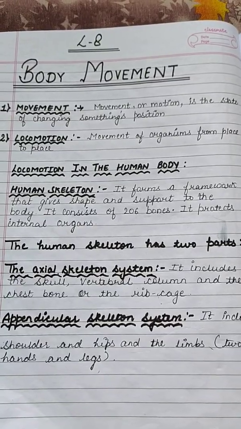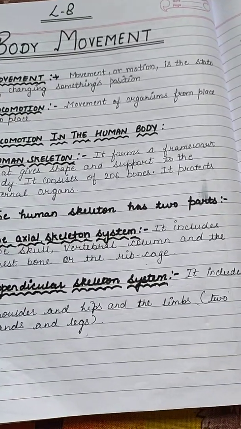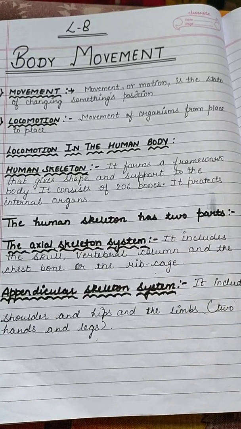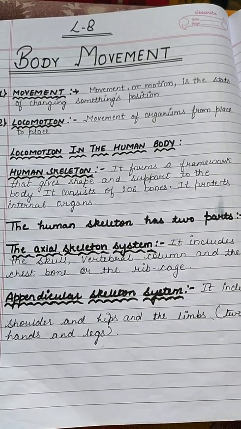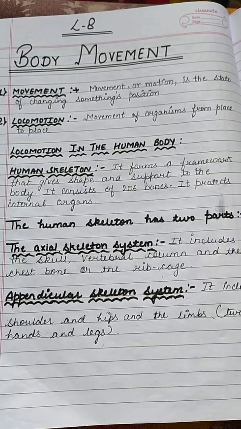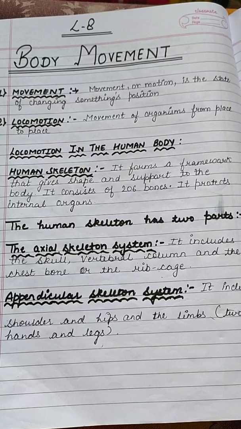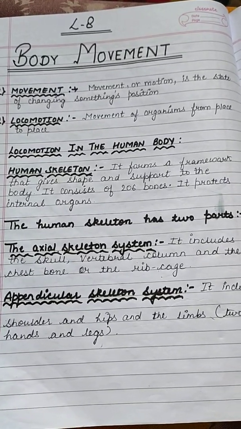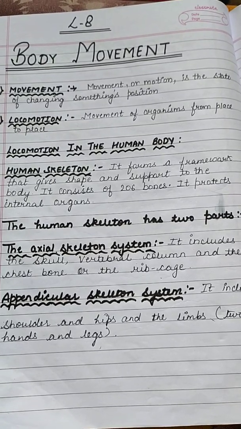Now, today we will do the revision of lesson number 8, that is body movement. Movement is the state of changing something's position. The change in the position of anything, whether it is a person or a thing, is known as movement.